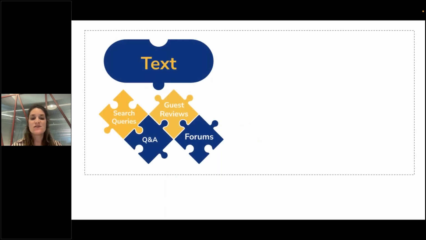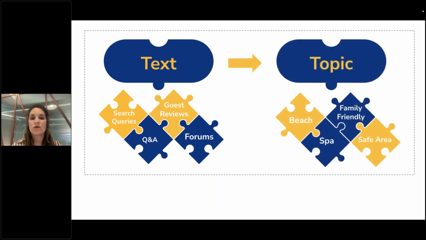So the idea is that we have a lot of text within Booking.com. We also have the search queries and question and answering questions inside the property page. We have the reviews, we have forums. And given all of this, we want to extract the topics and to find beach, spa, family-friendly, safe area topics, for example.